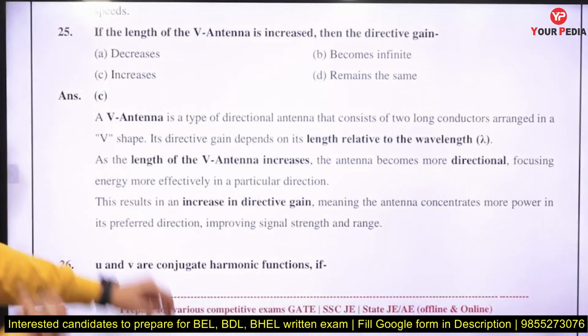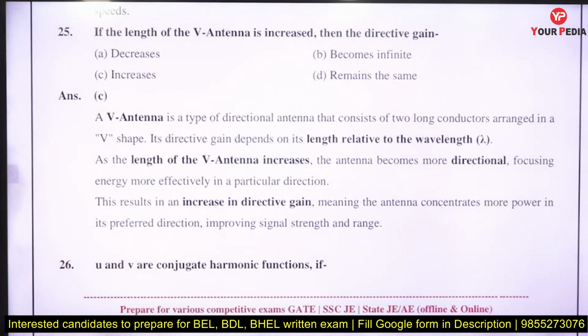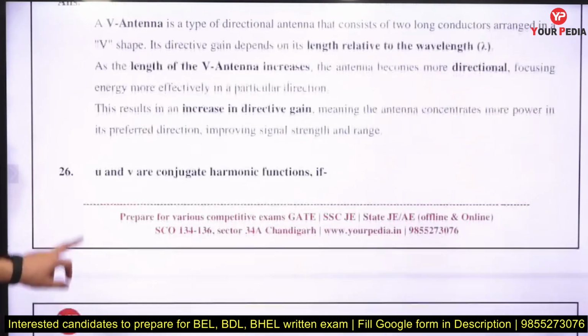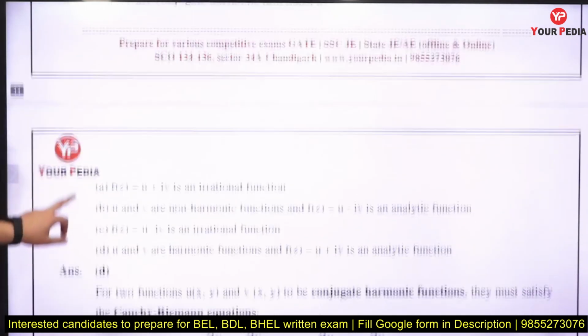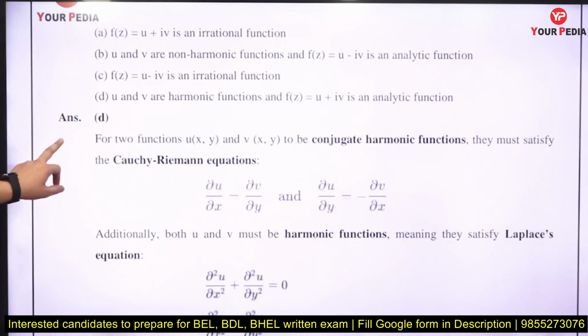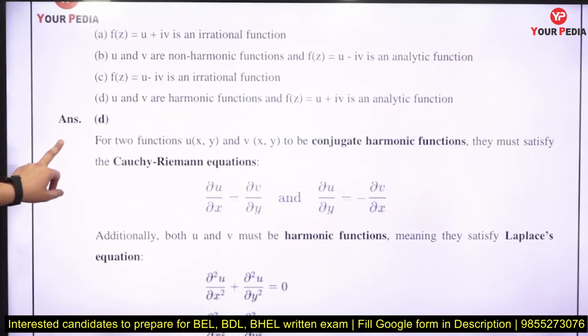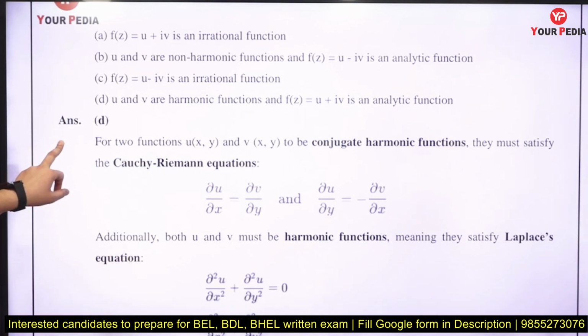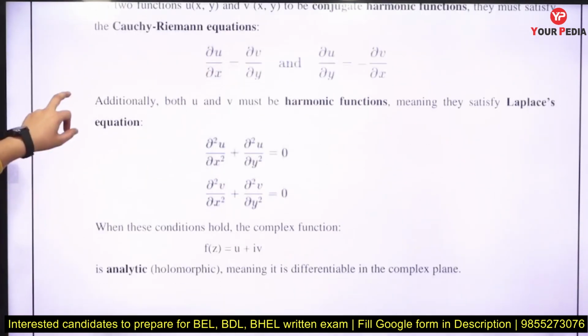If the length of a V antenna is increased, then its directive gain is also increased. U and V are conjugate harmonic functions. See, if they are harmonic functions, they should be analytic. So here is the proof, you can check it, right?